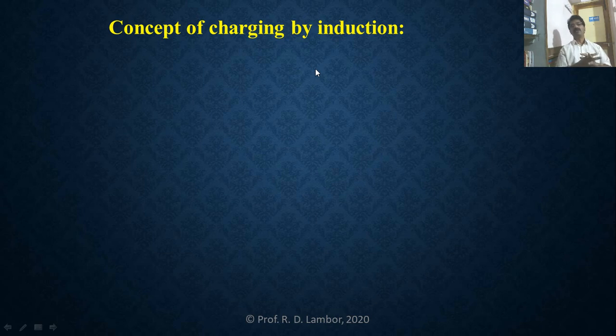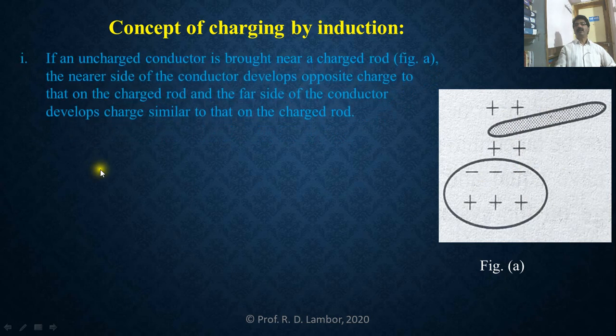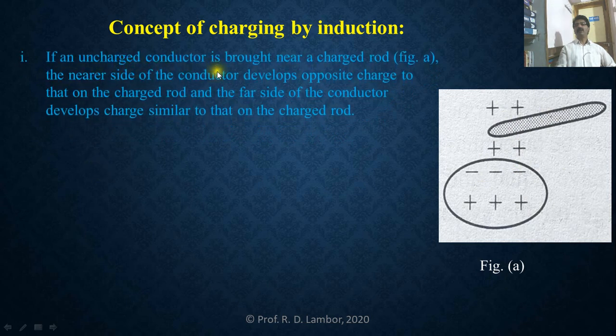So what is charging by induction? Here we will go through one diagram. Once again, this one is an uncharged conductor and this is the charged rod. That rod is given a positive charge. So what is happening in this diagram? See here, if an uncharged conductor is brought near a charged rod, this positively charged rod,